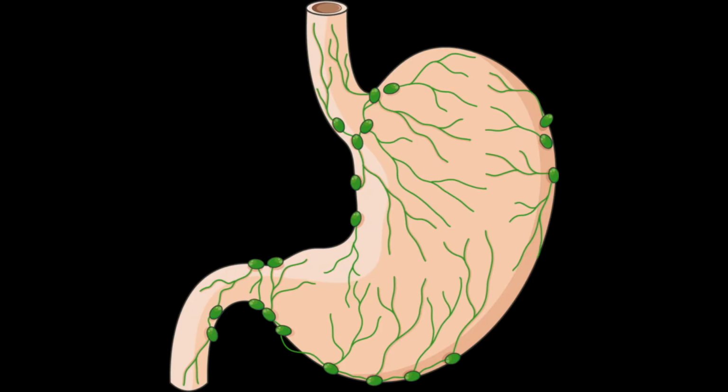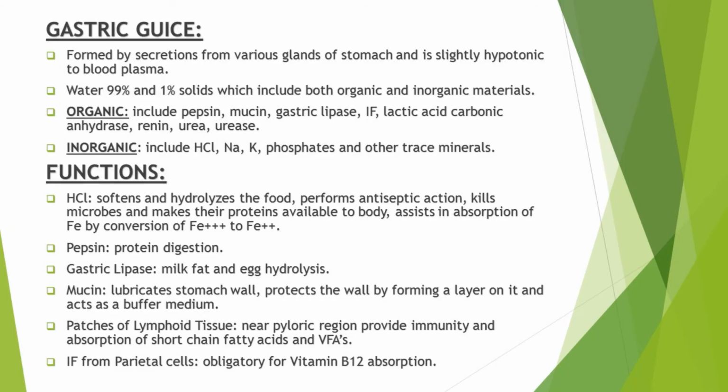and in this way it acts as a buffer medium. In the pyloric region of the stomach, there are patches of lymphoid tissue, and these patches provide immunity. In addition to providing immunity, they also function in the absorption of short chain fatty acids and VFAs, that is volatile fatty acids, from the stomach. Similarly, intrinsic factor from parietal cells is necessary for vitamin B12 absorption. This intrinsic factor is a glycoprotein produced by gastric parietal cells, and it enables the body to absorb vitamin B12.